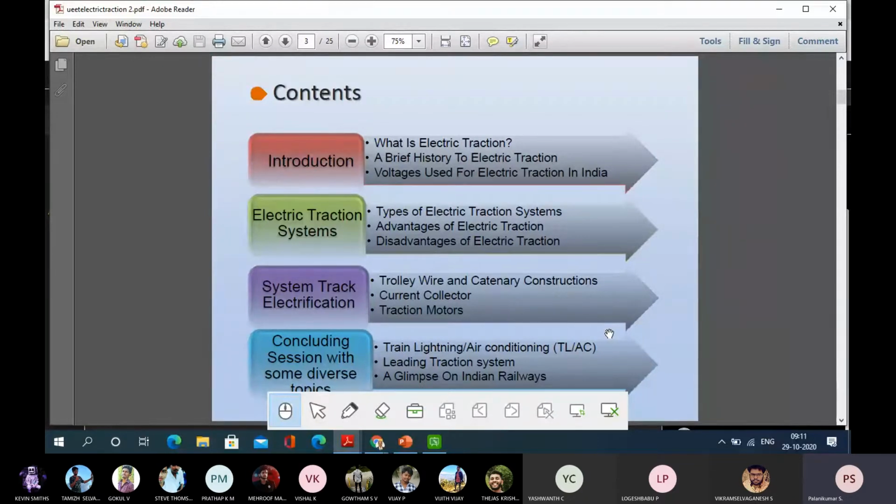Okay, so there is another means: by means of nuclear power plants and renewable energy sources, a huge number of power plants are coming up. If they also contribute to that, then the real meaning of pollution free will be there, and you know all the advantages. So definitely, having electric traction does have disadvantages.